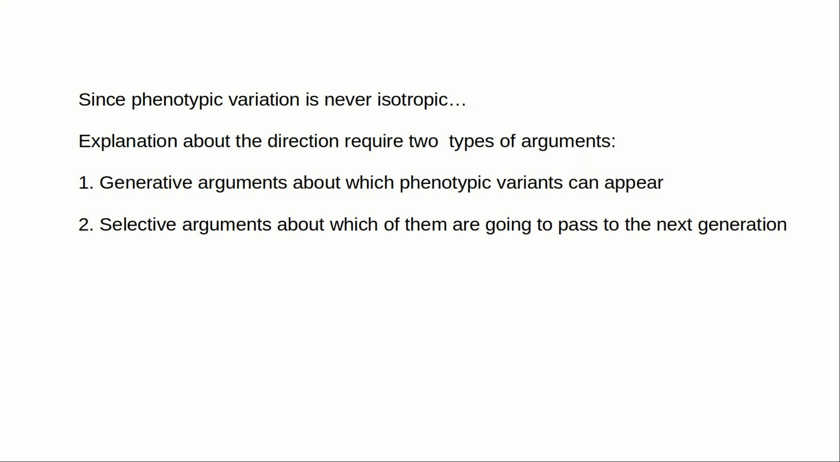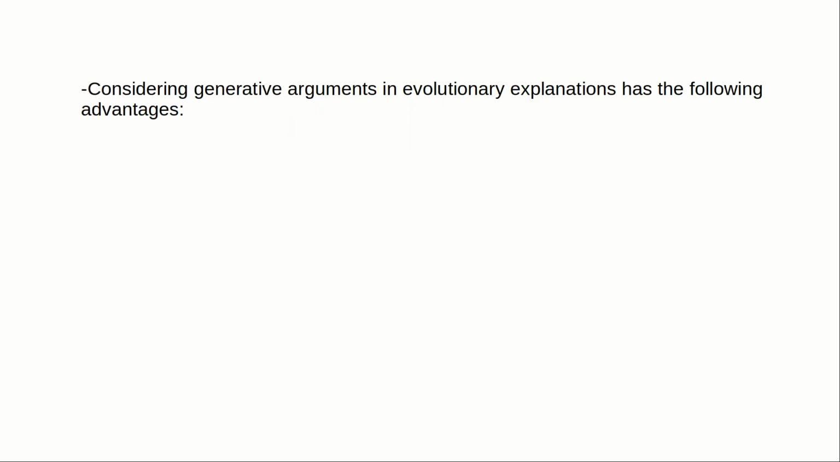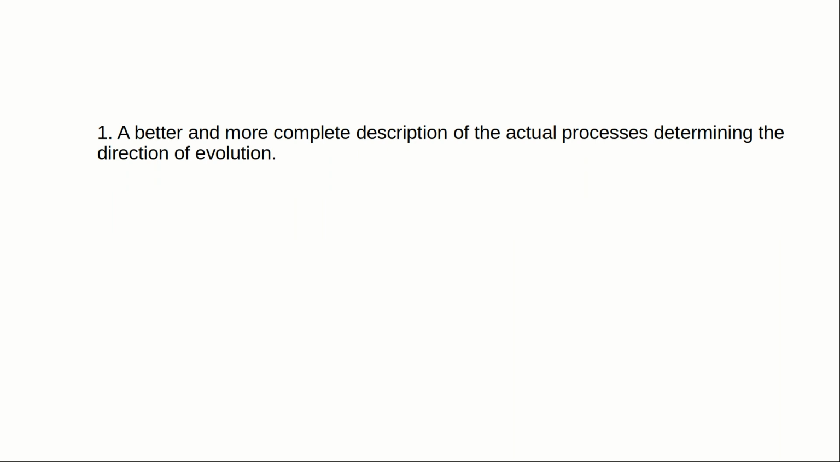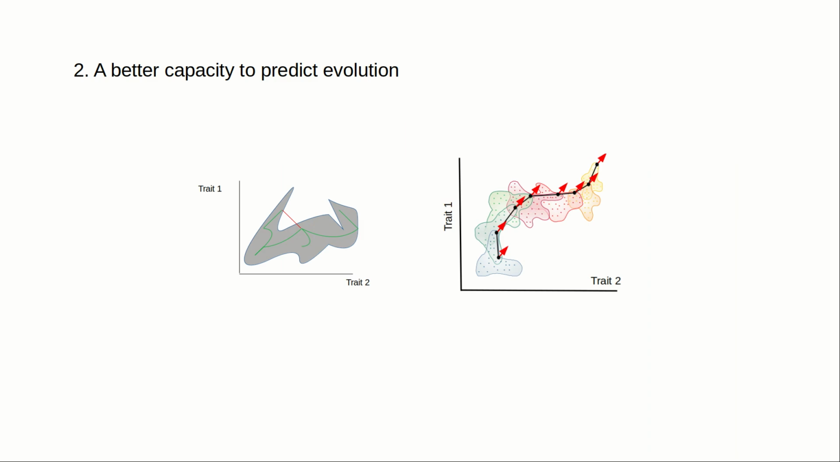Classical evolutionary theory uses selective arguments, but mostly ignores generative arguments. In the past, we did not understand generative processes well, but nowadays we do, to some extent. So there is no longer an excuse not to use them in evolutionary explanations. Considering generative arguments in evolutionary explanations has a number of advantages. First, it provides a better, more complete description of the actual processes determining the direction of evolution, as we'll come to explain. Second, they provide a better capacity to predict evolution. In this article, we detail how that is possible, and we discuss specific studies trying to do that.